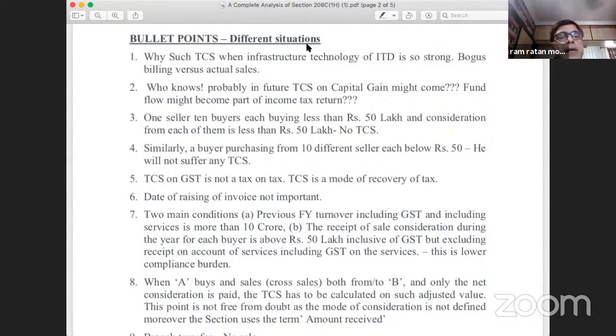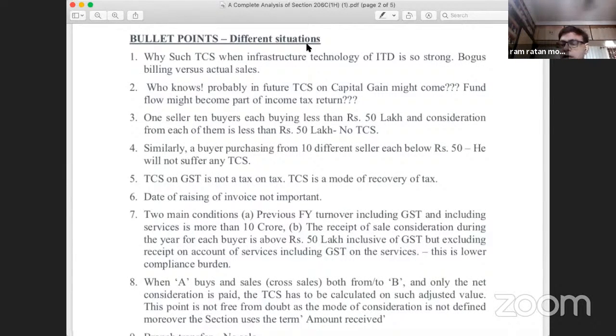This is the first point. Now coming to point number 4. This is again applicable to each buyer. I've already explained. Point number 5: TCS on GST is not a tax on tax. Somebody is saying that the TCS has to be deducted not only on the value of goods, but on the value of goods plus the GST charged on it, right? Suppose 1 lakh is the value of goods and GST charged is 18%. So the total value is 1,18,000. Whenever you are receiving this 1,18,000, that will be subjected to TCS, provided these two basic conditions are fulfilled. It means the TCS is also applicable on the GST.